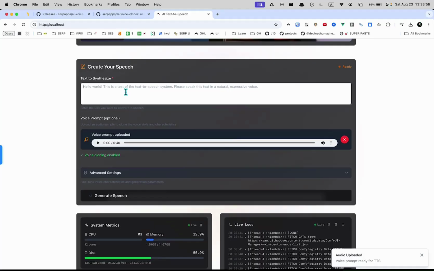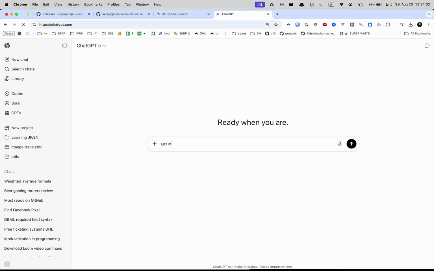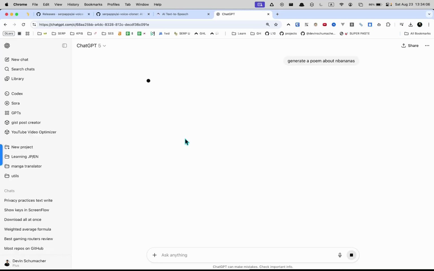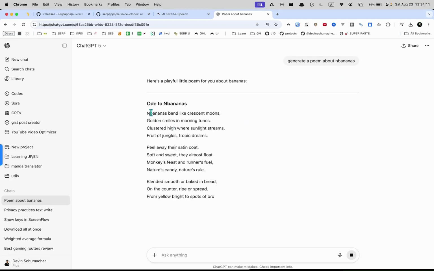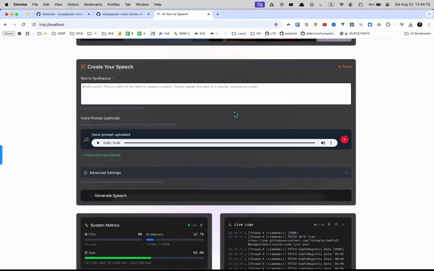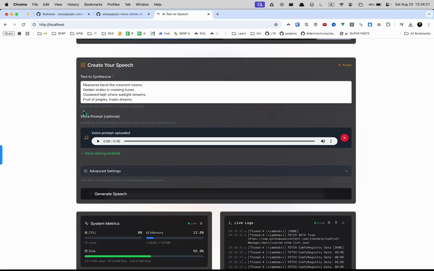Now I need to, what am I going to say, right? So let's say something funny about something. Generate a poem about bananas. And bananas. Oh my God, it even did it. Whatever. And I'm not going to put too much content in here because the more you put in, it takes longer to do. But I just want to show you that it's going to sound like me.